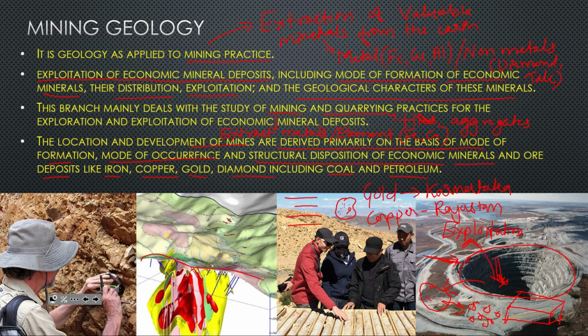This map will be prepared by geologists. This is surface and this is underground. Suppose this red color is ore, which occurs as a cylindrical or length-shaped body, but the yellow color might be waste. So here we got to know that if you dig here, we'll get the maximum amount of ore. All those things, that may be diamond, iron, will be studied under mining geology.